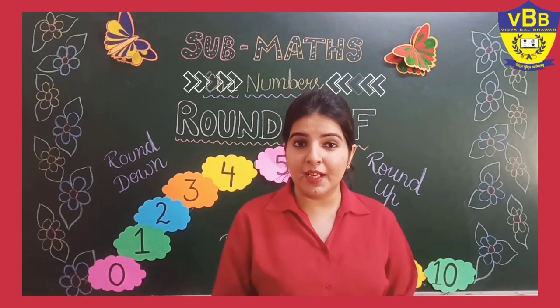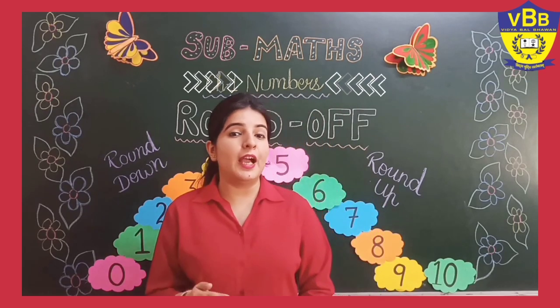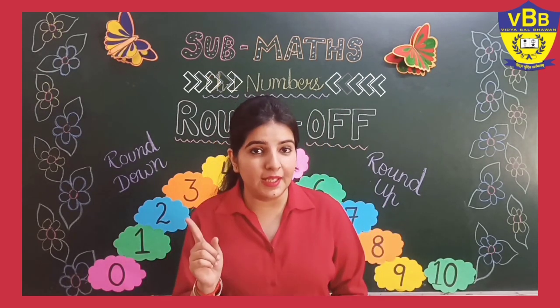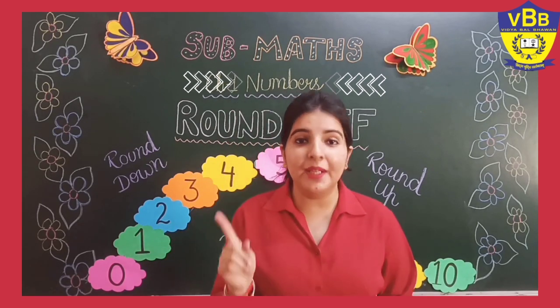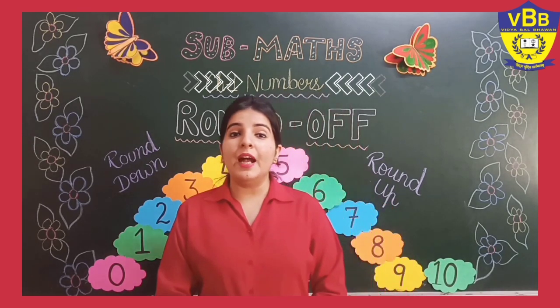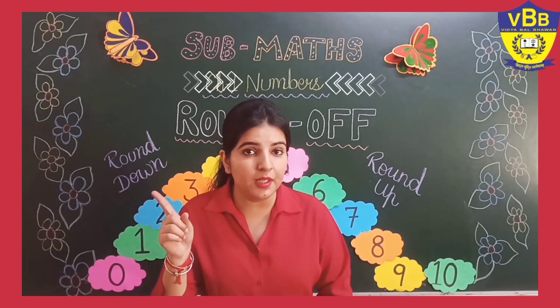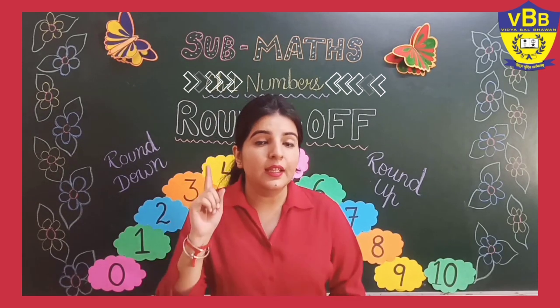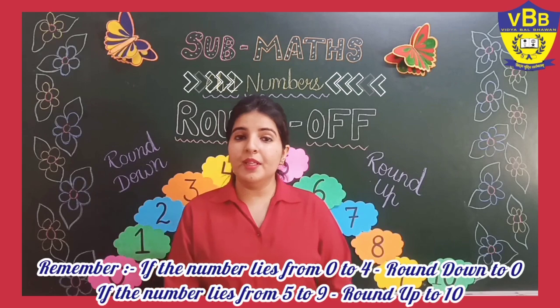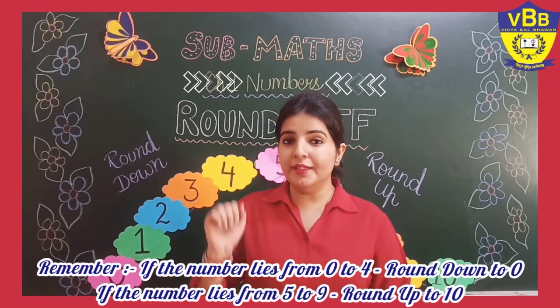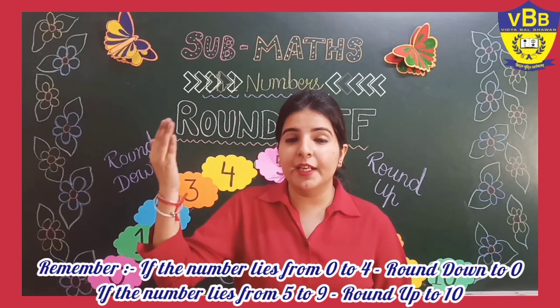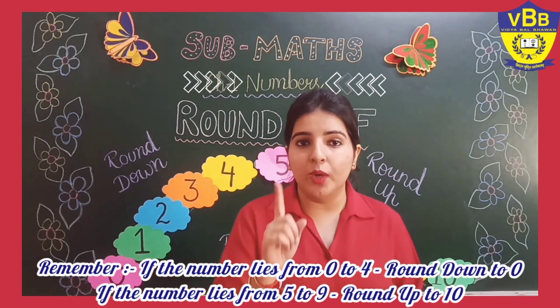Right now we have discussed, first of all we have to find our place. What was the first line of the poem? Find your place. Then we have to look at the number. If the number is 5 or greater, we will add 1.